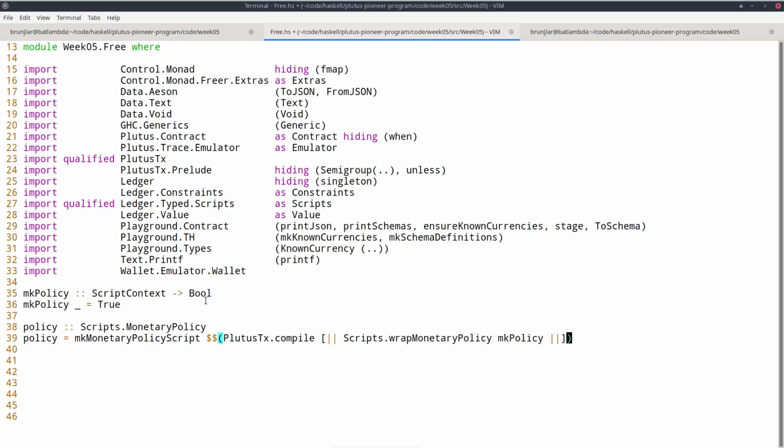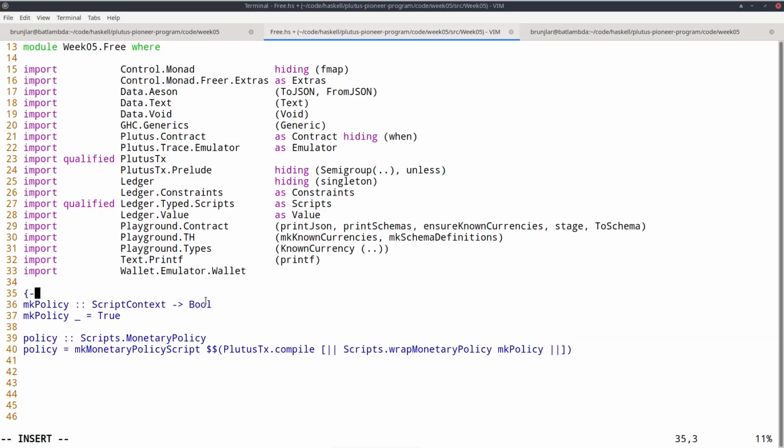Okay. And now also, as in the case with validators, this wouldn't work because the mkPolicy function is defined outside of these Oxford brackets. So as before, we have to add an INLINABLE pragma here. Finally, now that we have a policy, we can get a currency symbol from the currency. So let's call it curSymbol of type CurrencySymbol.